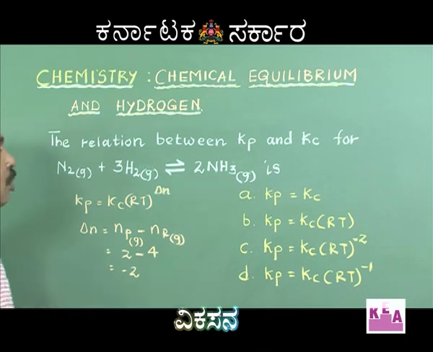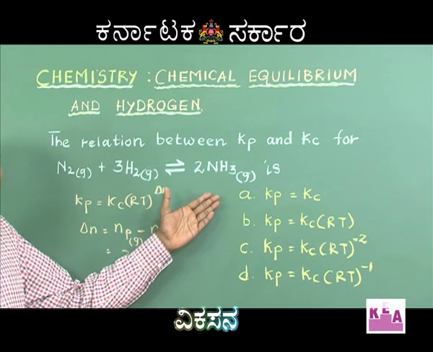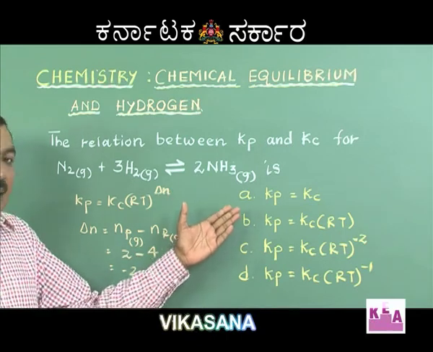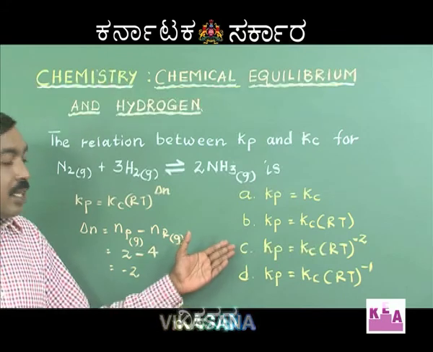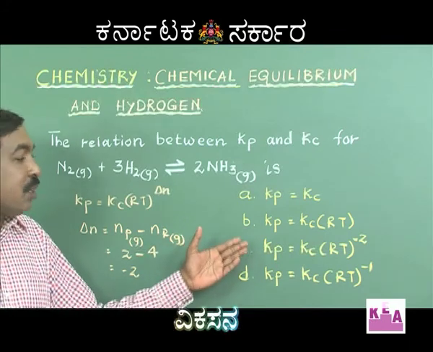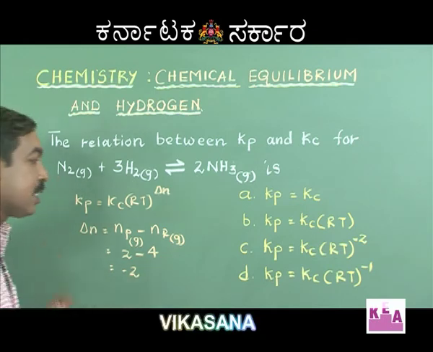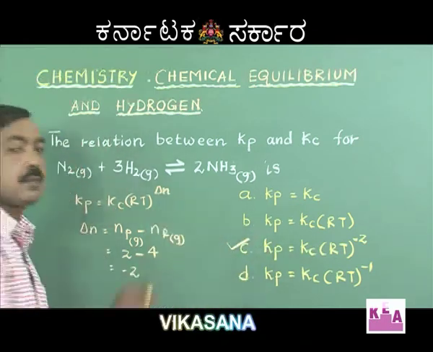Therefore, looking into the options, option A, Kp is equal to Kc, option B, Kp is equal to Kc RT, option C, Kp is equal to Kc (RT) to the power of minus 2 happens to be the right answer. Option C is the right answer.